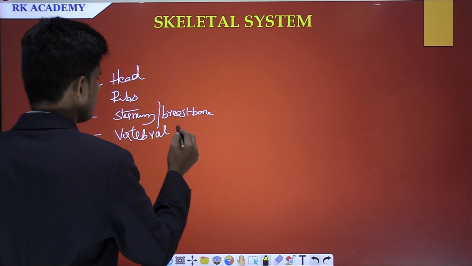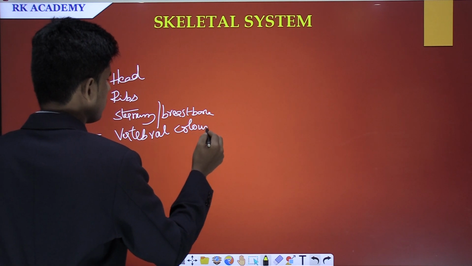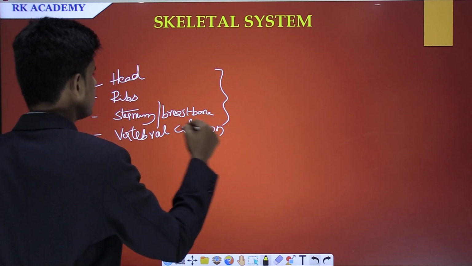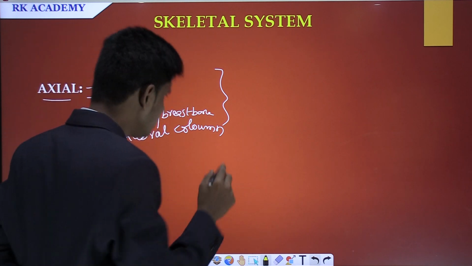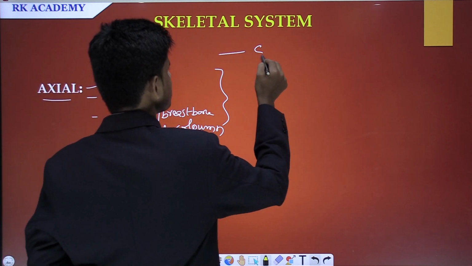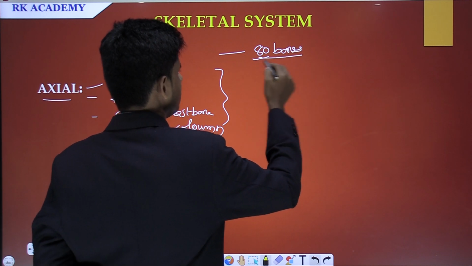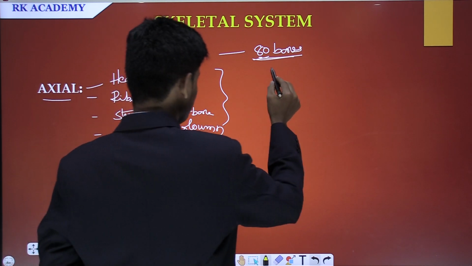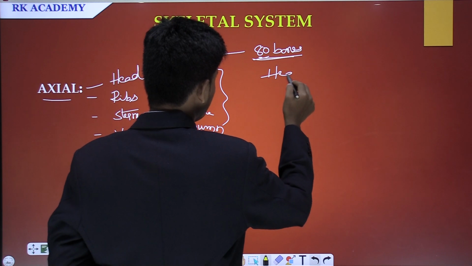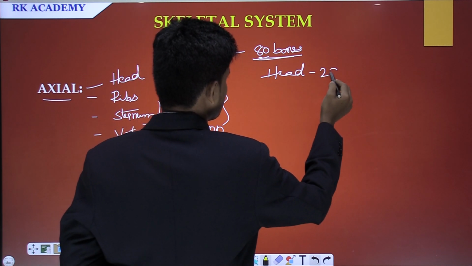These are the four components in the axial skeleton. The axial skeleton possesses 80 bones. Here the head has 29 bones.